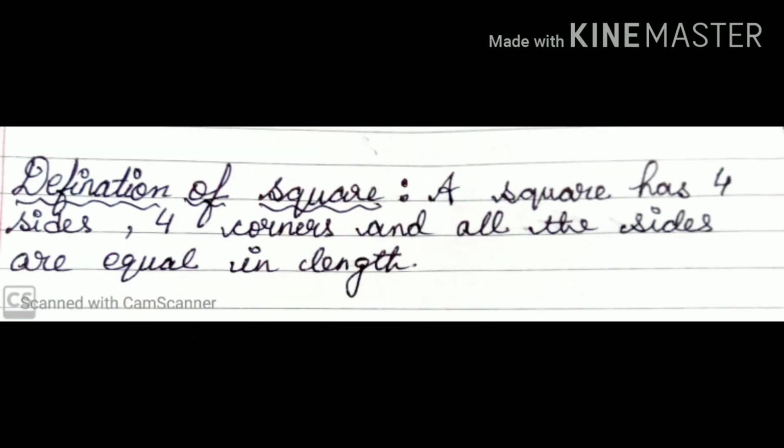Definition of square. A square has 4 sides, 4 corners, and all the sides are equal in length.